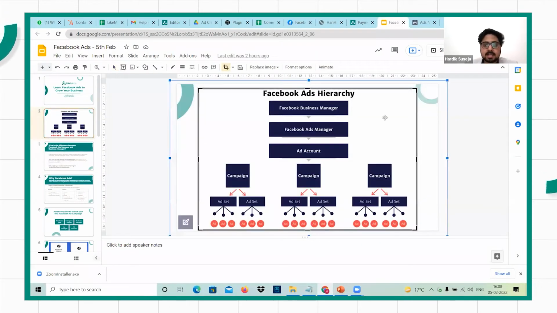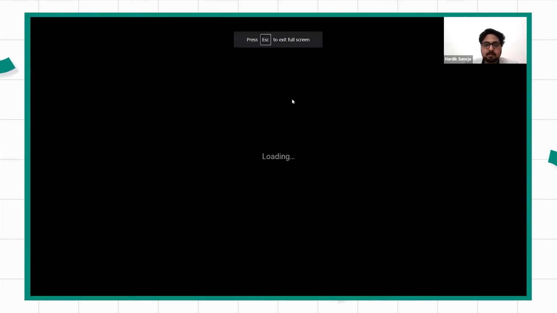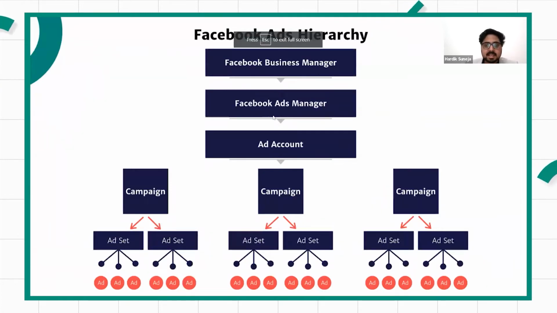So this is the hierarchy that we have, where you have a business manager on the top, inside which you have an ad manager, inside which you have an ad account, and in that ad account you can create different campaigns. So this is what the hierarchy is. Inside a campaign you would have different ad sets that you can create based on the targeting that you have for your product or service, and inside these ad sets you have different ads that you create. So I'll explain each and every one of these points, but let's just discuss Facebook and business ad manager first.